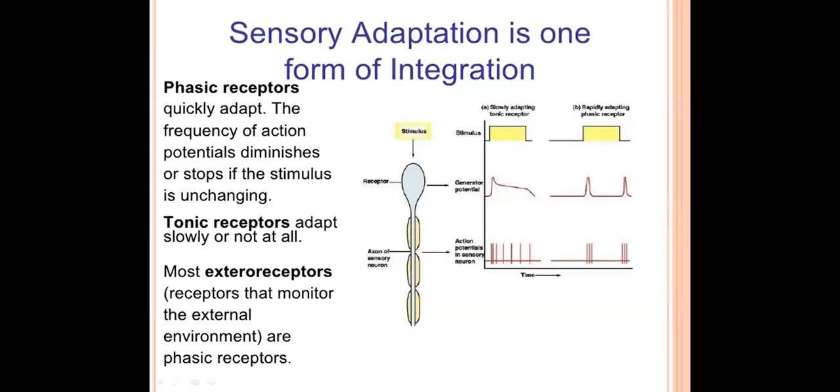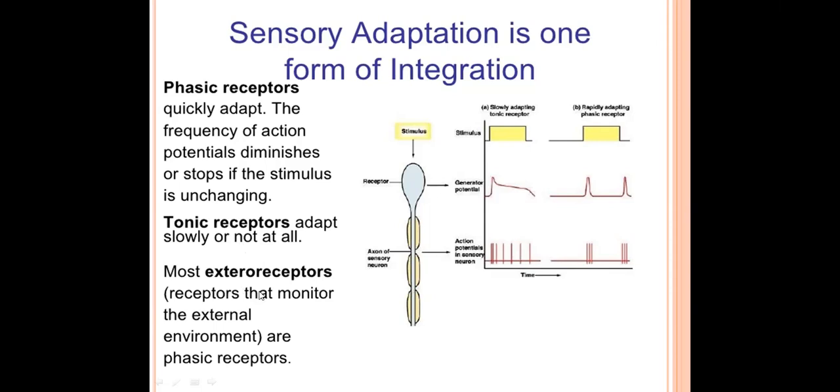Now coming to the types of sensory adaptation. Depending on how strongly or how fast the sensory receptors adapt to the stimuli, they are of two types. One is phasic receptors, the second is tonic receptors. Phasic receptors quickly adapt to continuous stimuli, whereas tonic receptors adapt slowly, or in some cases do not adapt at all.